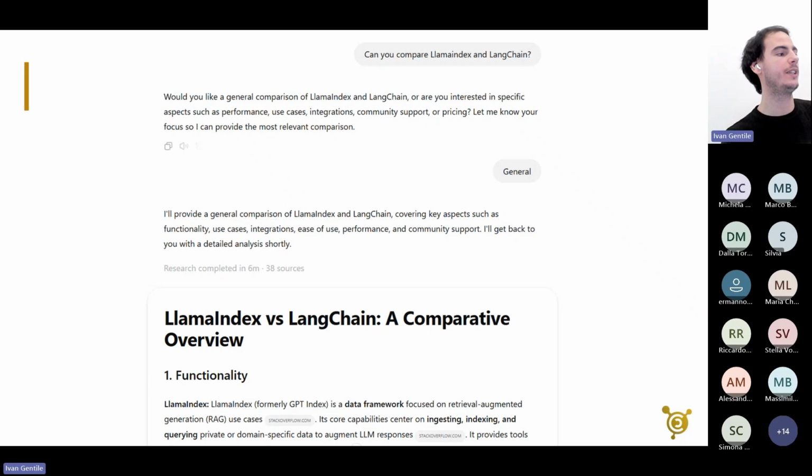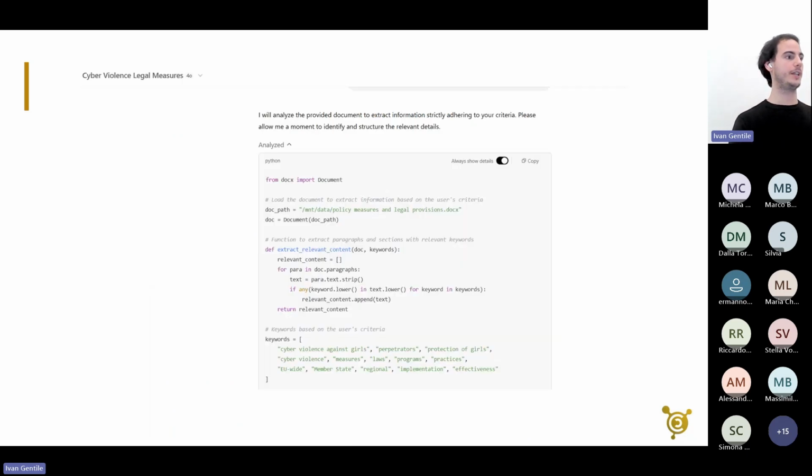Basically what it did is it went on the internet, it took 6 minutes to find all the sources that it needed. It found 38 sources from the internet that were relevant to this question, and then it compiled them together in a single report. This is a very useful feature you can try out.